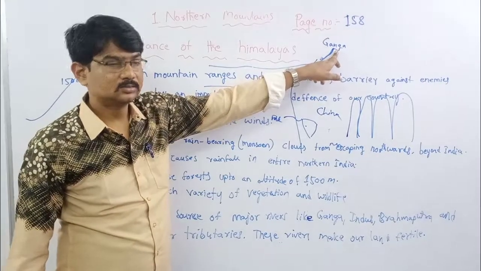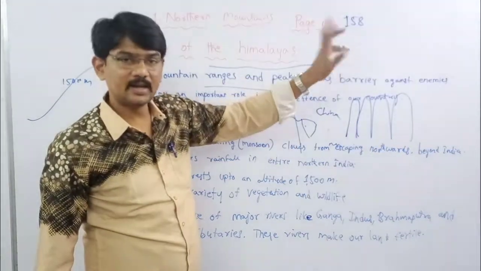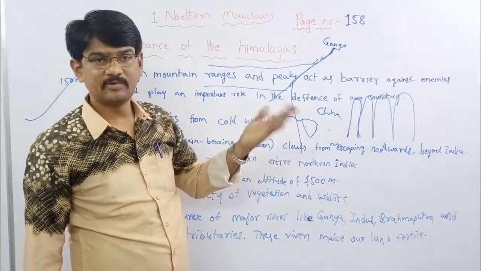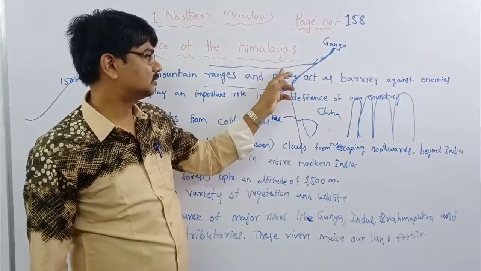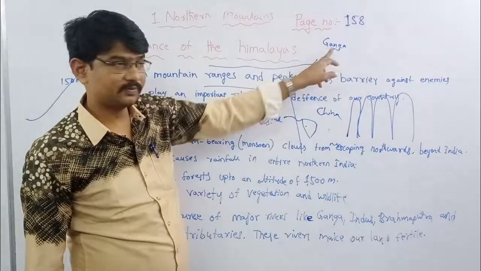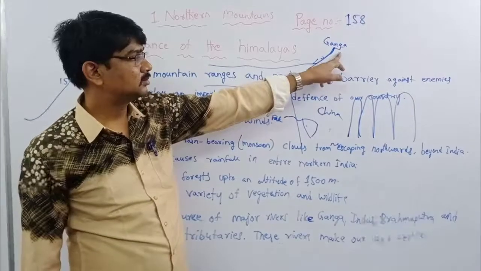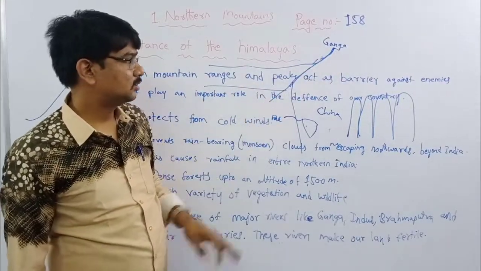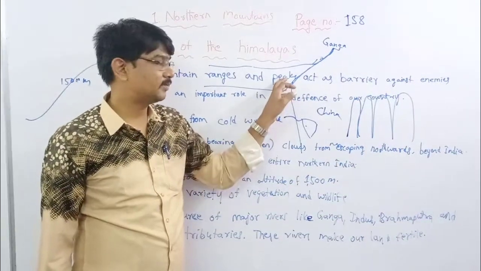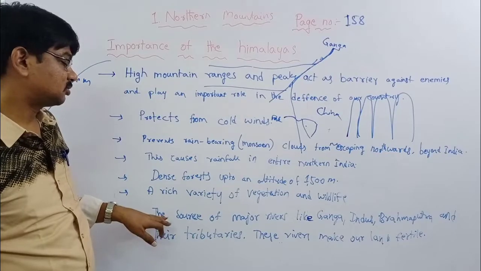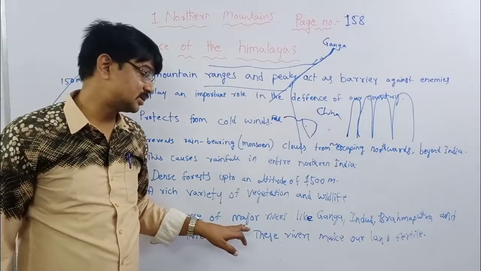If the water of the Ganga river dries, these branches will also face a water problem, so they will also dry. So the main source of these tributaries is the Ganga river. So Himalayas are the main source of major rivers.